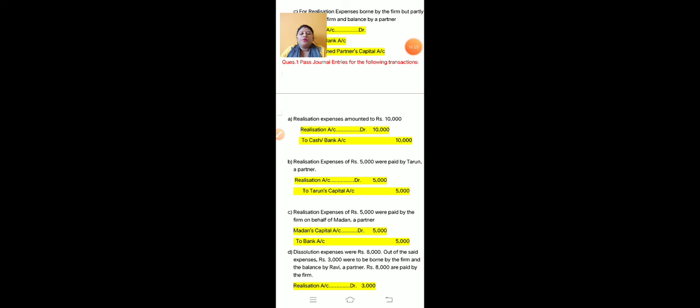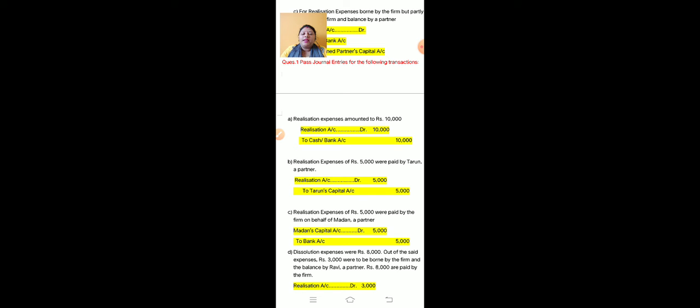Now we will start the questions. Question number 1. Pass necessary journal entries of the following transactions. The first is realization expenses amounted to rupees 10,000. Here nothing is given about borne by the partner or borne by the firm, or paid by the partner, paid by the firm. So the question is only realization expenses amounted to rupees 10,000. So it is assumed that it is borne by the firm and paid by the firm.